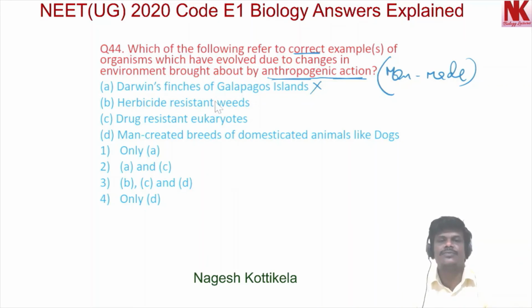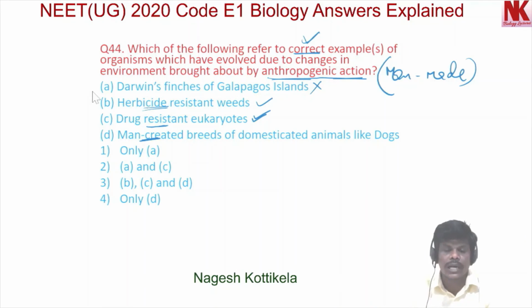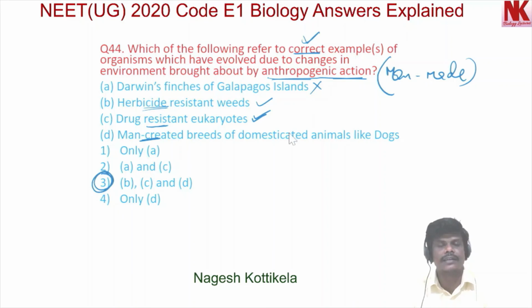Herbicide resistant weeds. Yes, this is correct. These herbicide resistant weeds are evolved because of anthropogenic action. Drug resistant eukaryotes. This is also correct. Drug resistant eukaryotic cells are evolved because of human activities. Man created breeds of domesticated animals like dogs. Already it is given man created, so that is an anthropogenic action. So here correct examples include B, C and D. So option 3 is the correct option.